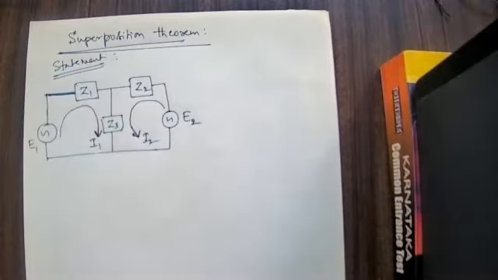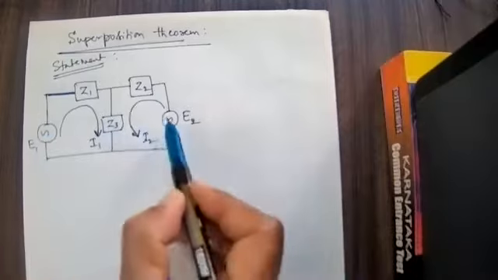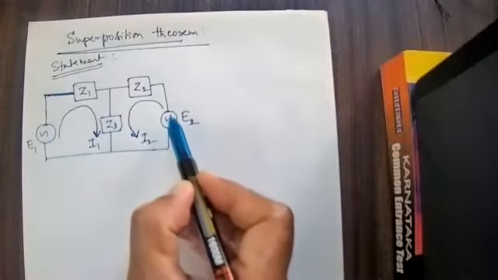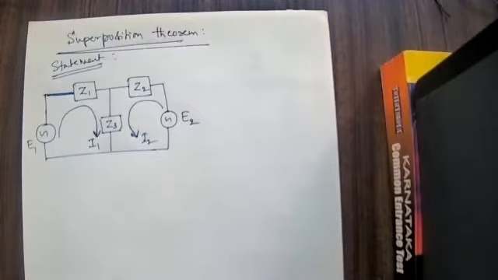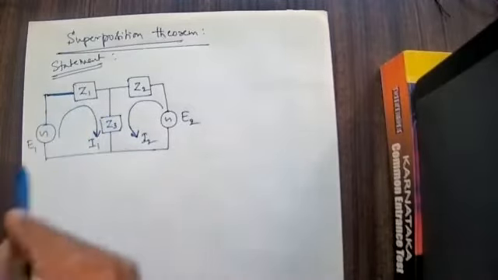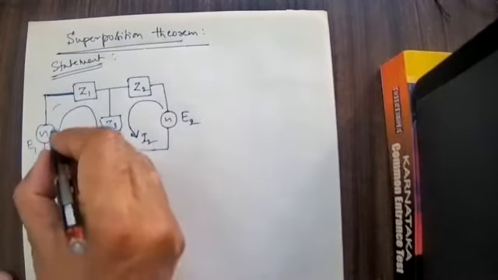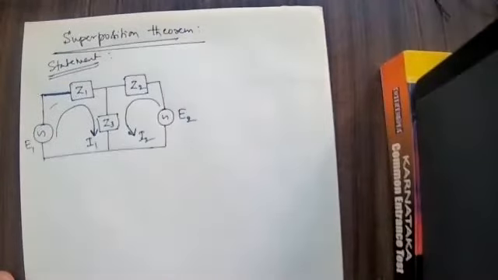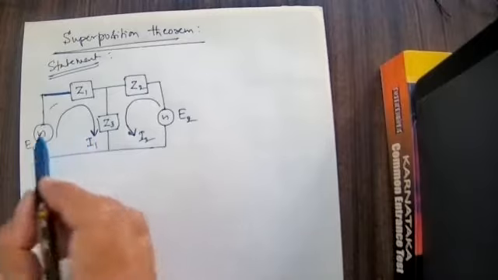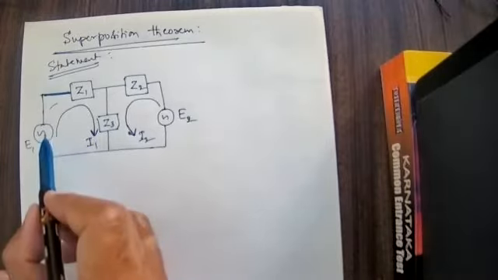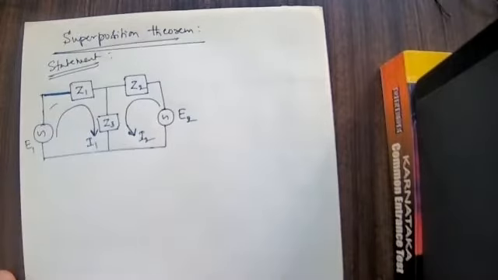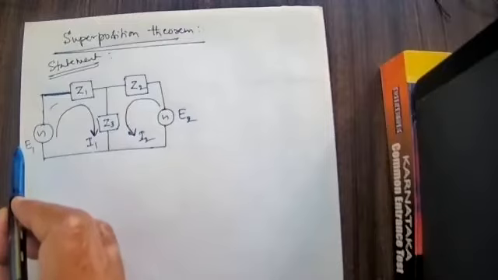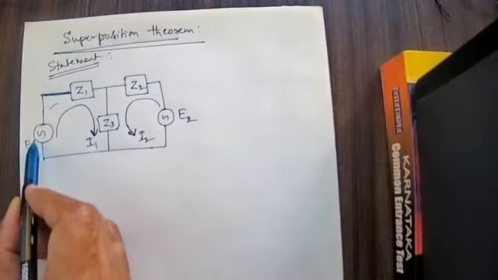The statement says that in any linear network, if there is more than one source of EMF and more than one impedance, then the current flowing in one of the loops, in any circuit element, either here or here, is equal to the algebraic summation of the currents that would separately flow in that element if each source of EMF is considered separately.